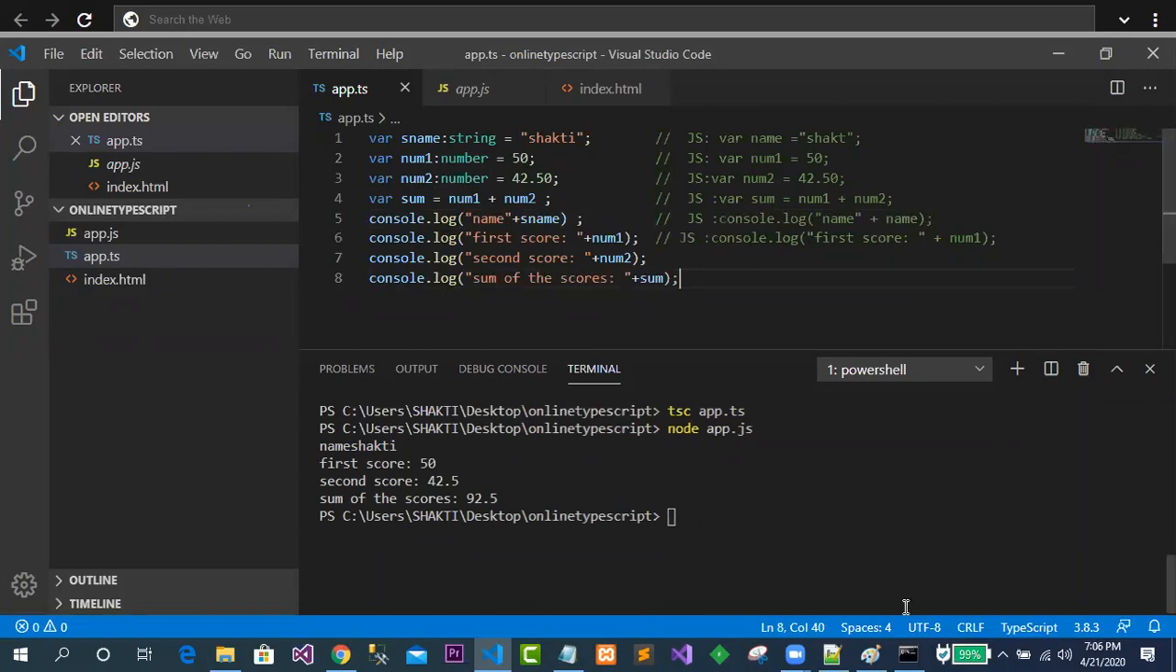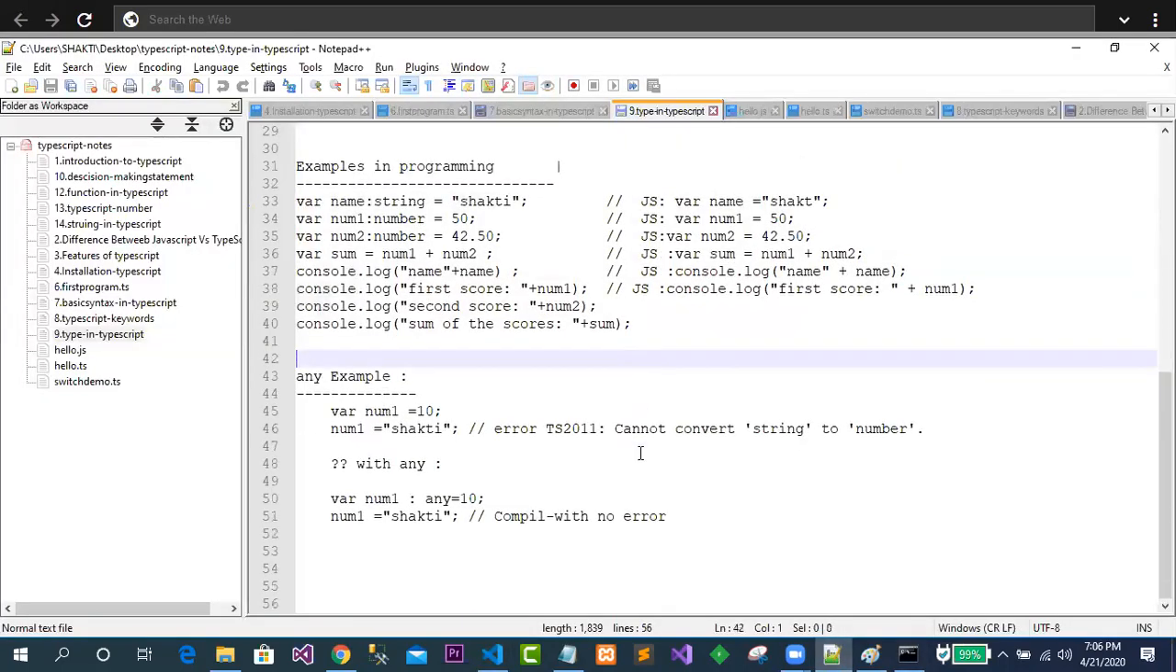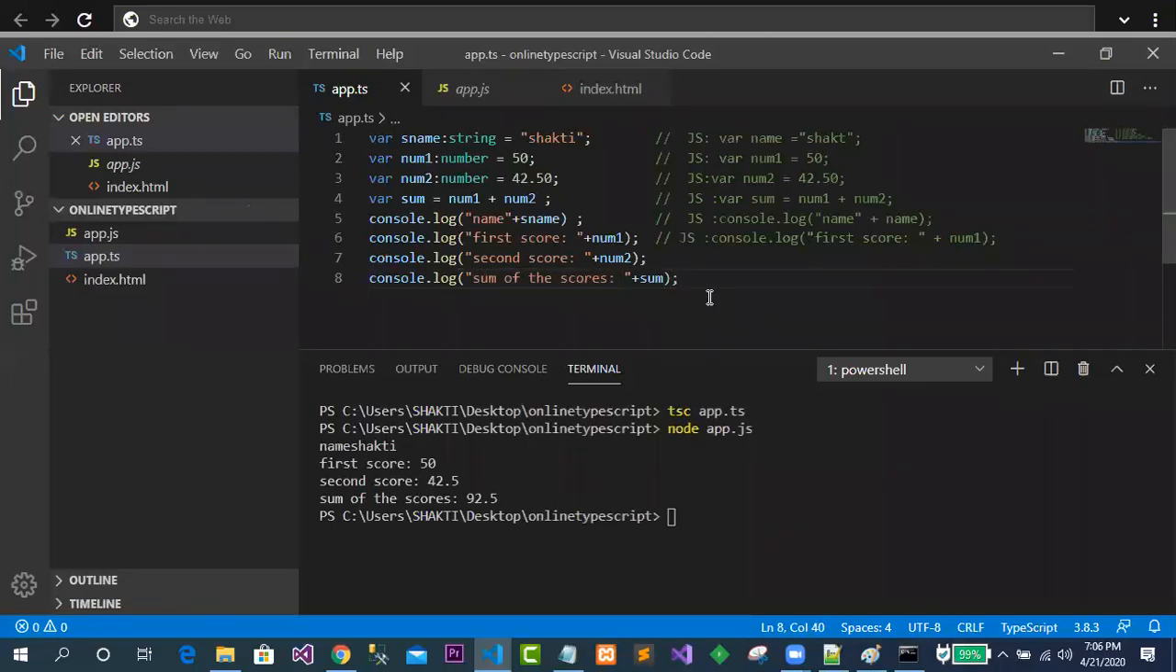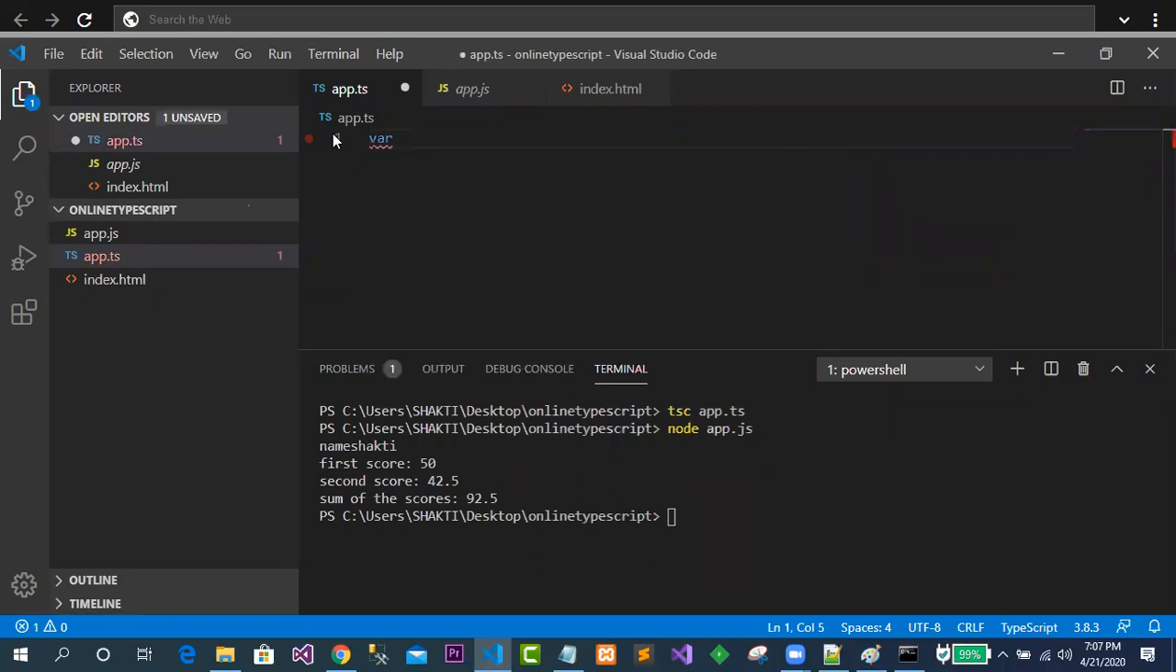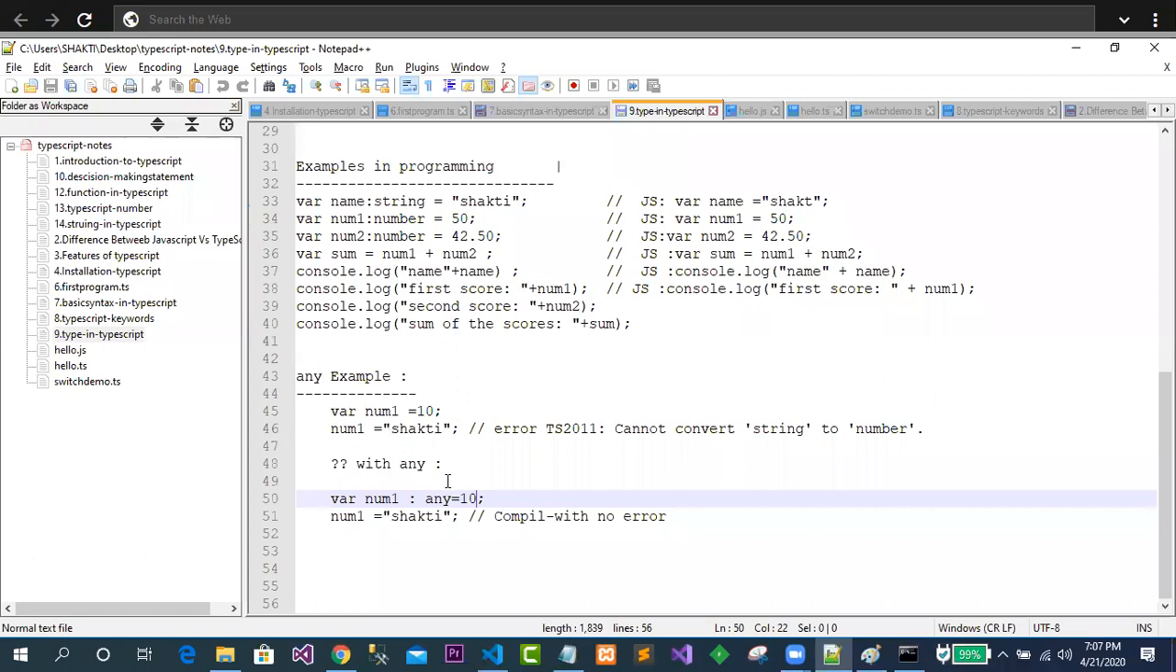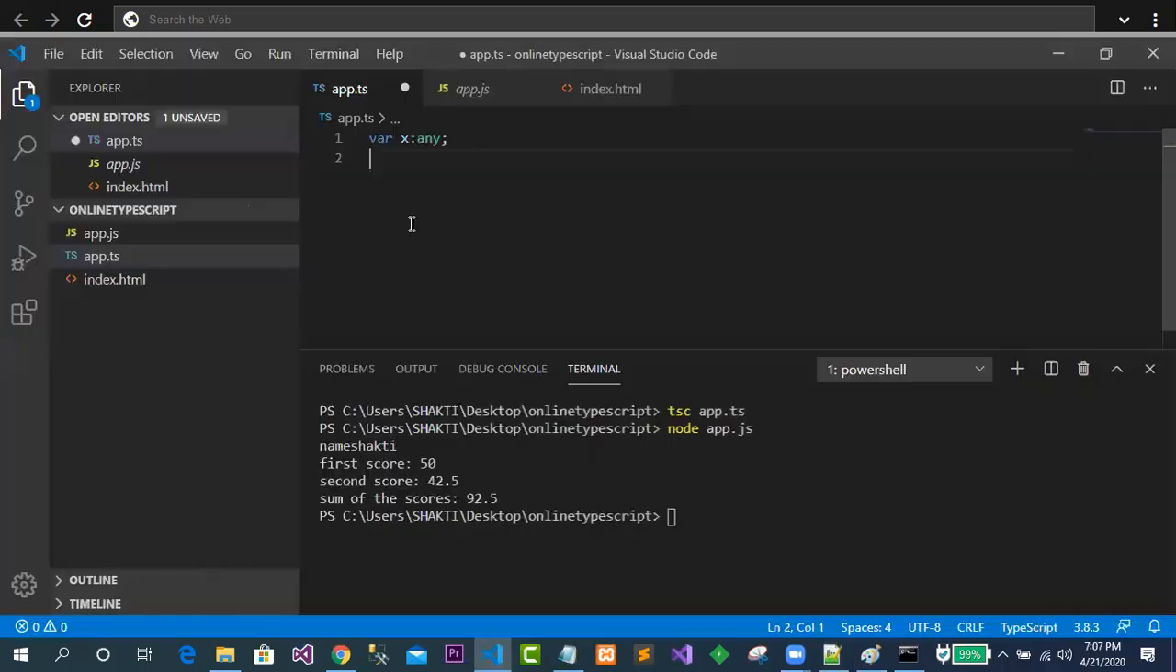Ready? So we will see the any example. Any means any type of data it can take, clear? So any is optional, you are not required to write any. Suppose I want another variable over here. So let me just go for the TS part. In this case var x, and in here I can write any. So what does the any type mean? Any means any type of data it can take. Clear up to this? So this is any, and in here I have written x equal to 10.